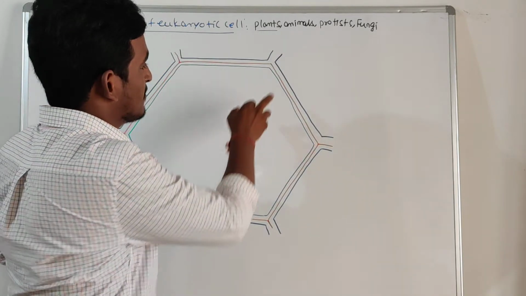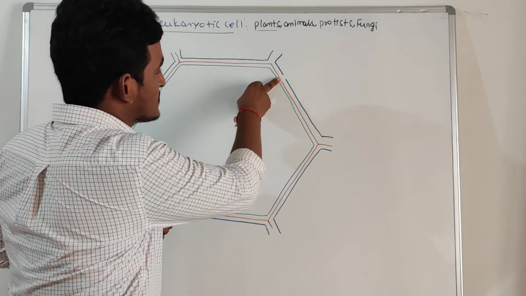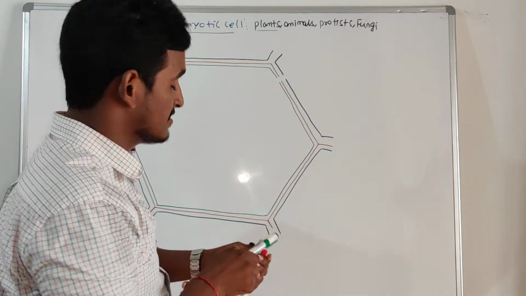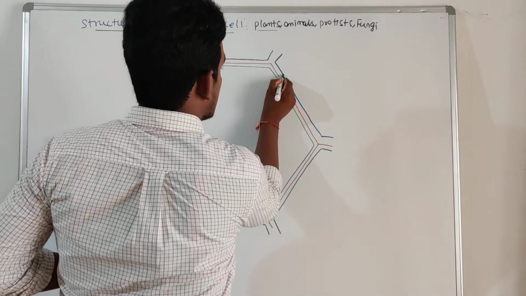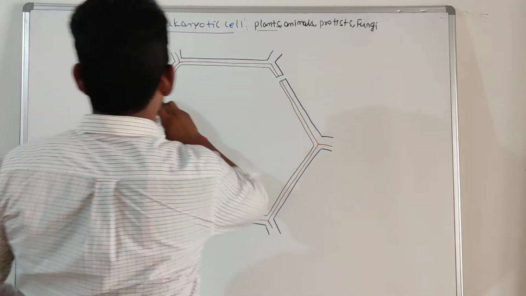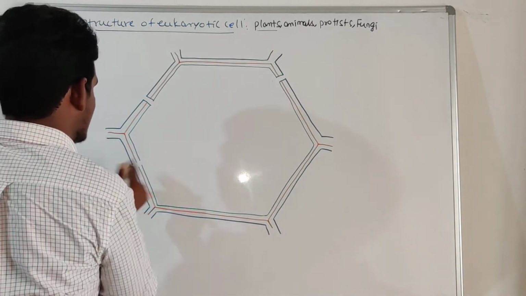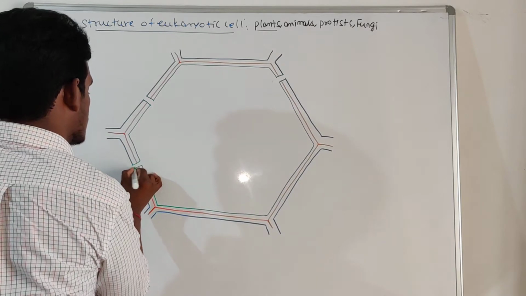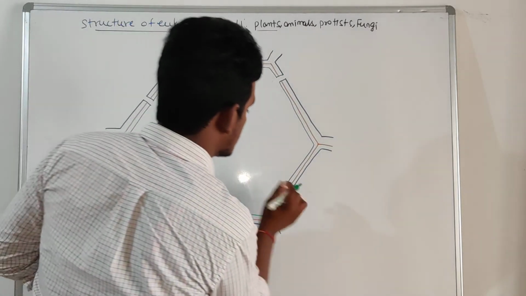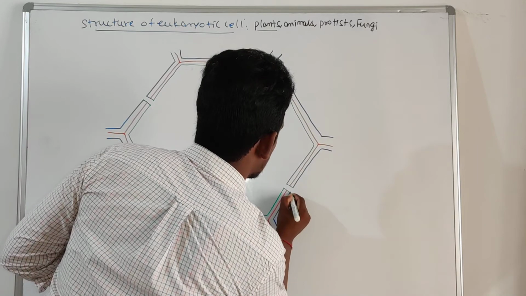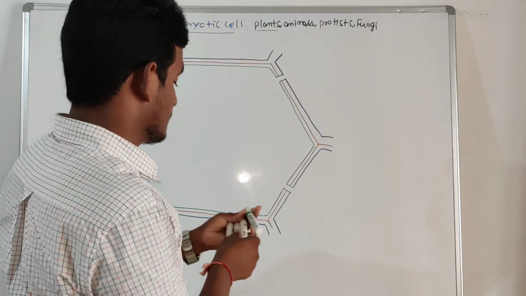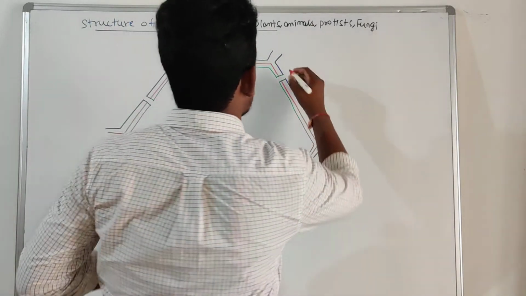Right? In certain places, deposition of some material is absent. This type of structure is the connection between adjacent cells. What we call these connections is plasmodesmata.